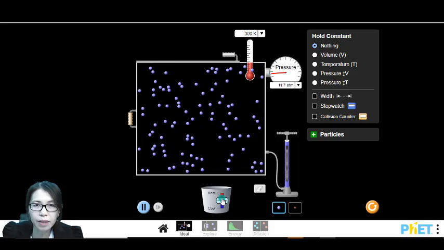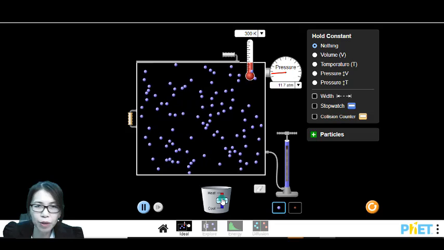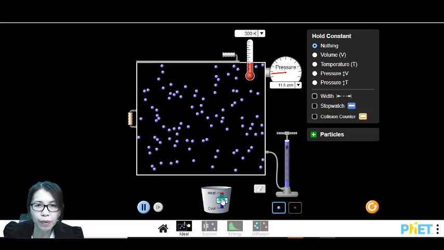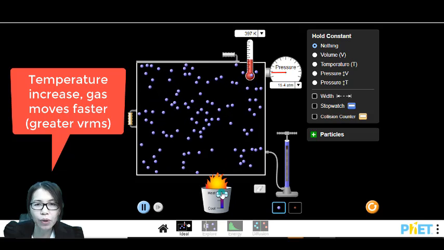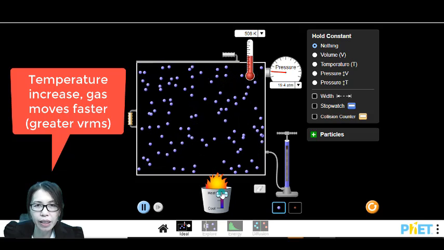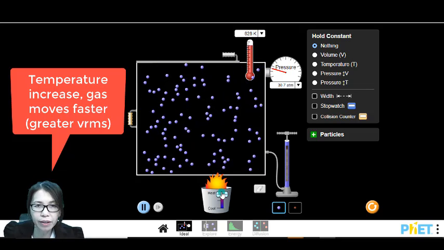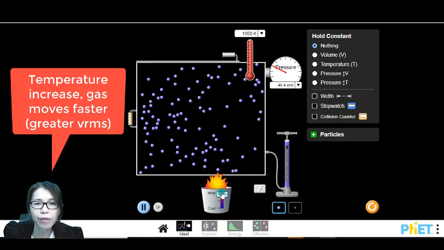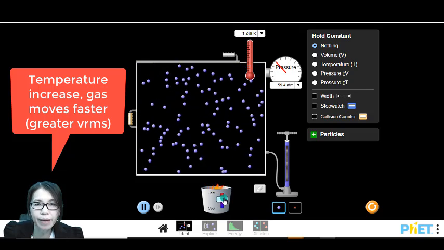So class, using this simulation, let us see what happened to the root mean square speed of the gas when the temperature increases. See, when I heat up the container, the temperature increases, and you will see obviously the gas is moving faster. So their vrms is greater. And then I decrease the temperature.